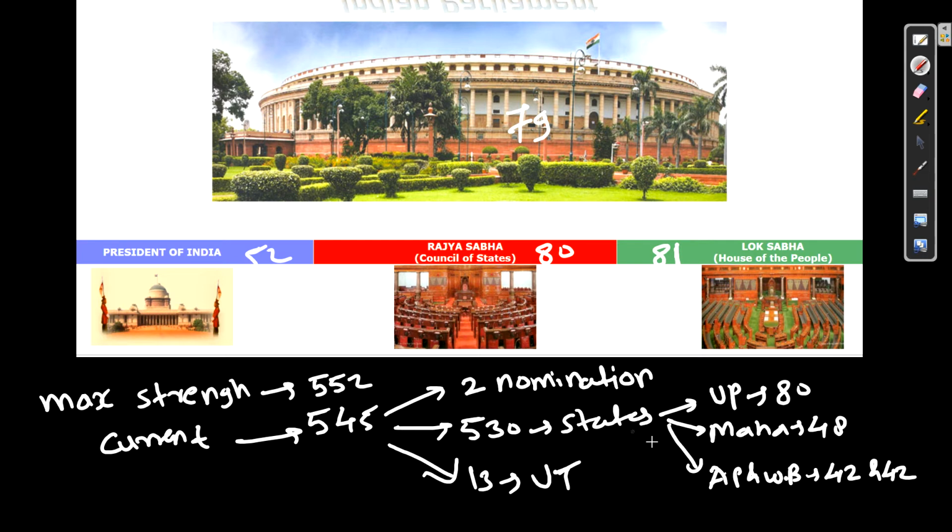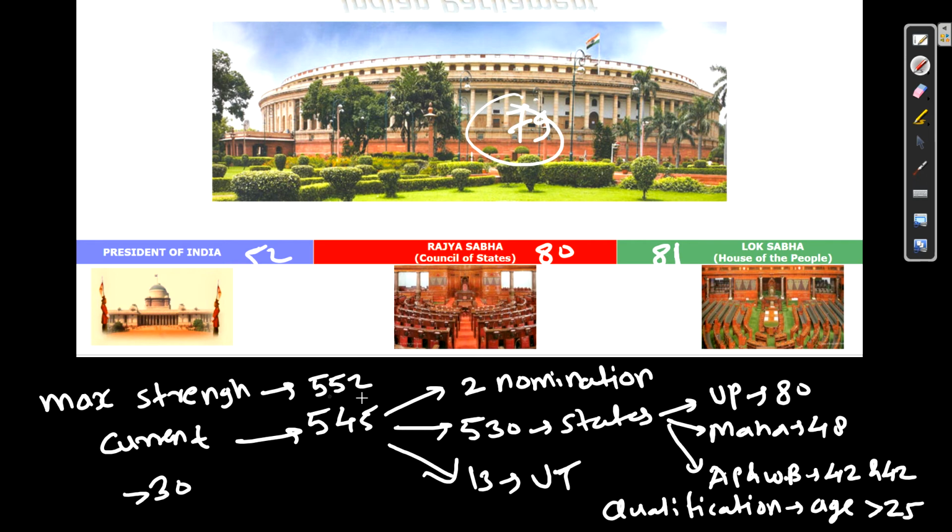And the main qualification. So the qualification is that your age should be greater than 25 years. Age should be greater than 25 years for Lok Sabha and age should be greater than 30 years for Rajya Sabha. So yes, this is the point which we have to remember for this Parliament of India topic. That is enough for you. No need to go very deep because there are already lots of sections for you to study, right? So yes, this is the important thing.